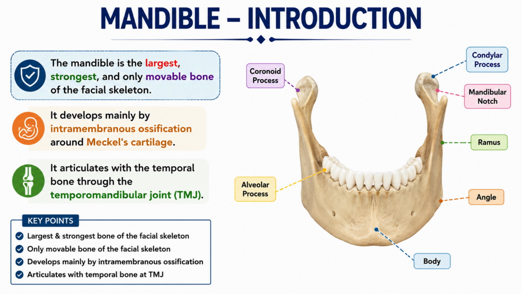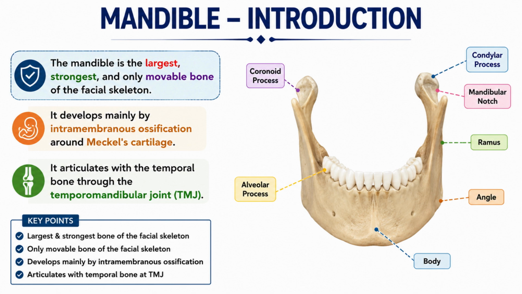What is the mandible? Mandible, or lower jaw, is the largest and the strongest bone of the face. It is also the only movable bone in the facial region. It develops from the first pharyngeal arch around the Meckel's cartilage. Meckel's cartilage is nothing but the bony part of the first pharyngeal arch.